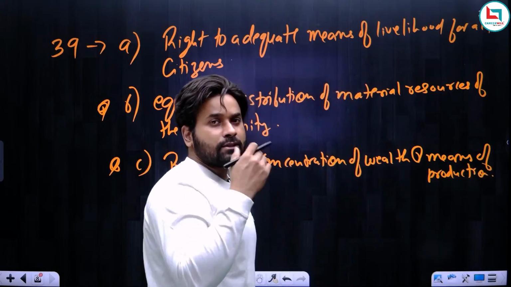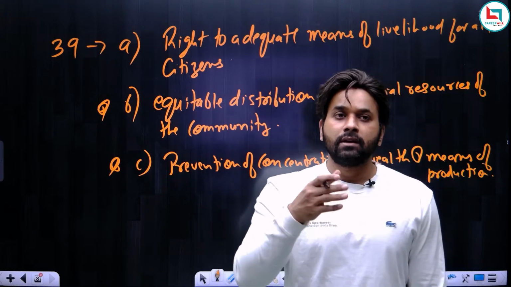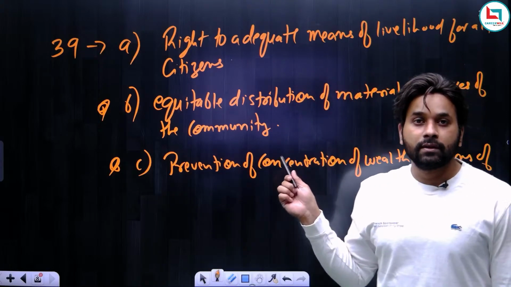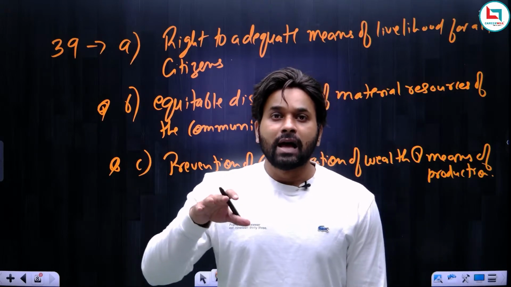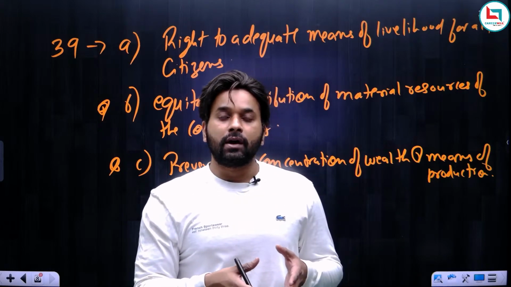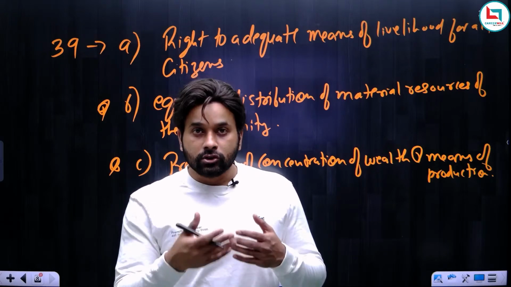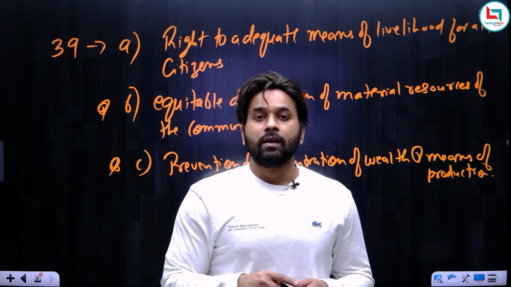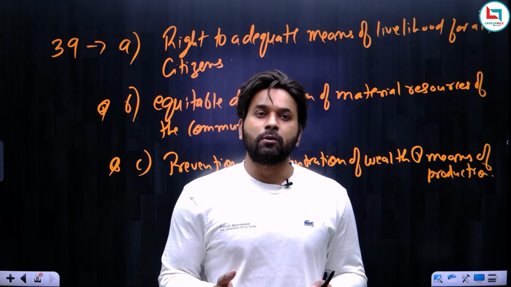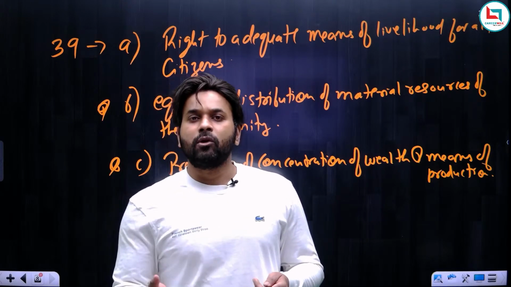You remember, as per the Oxfam report, the top 1% of India's population holds 40% of wealth. When I say 1% holds 40% of wealth, this automatically shows that there is concentration of wealth. Concentration of wealth doesn't mean that the wealth is accumulated at a particular place. No, the top 1% of our population holds 40% of wealth. This shows that the wealth is concentrated in the hands of a few. The majority, or 90% of this population, is not living a good life. They are in poverty. The fact is this.